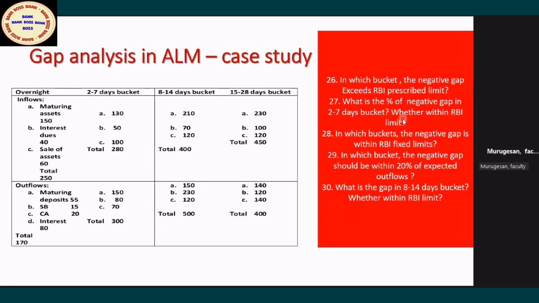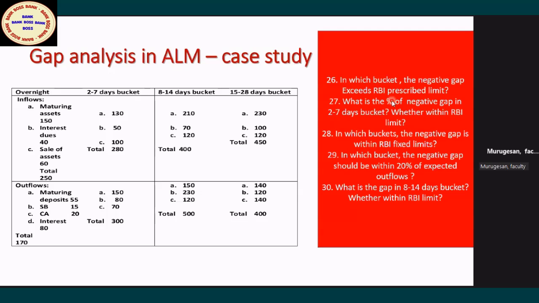Whether it is within the RBI limit, in which bucket is the negative gap within RBI fixed limits? The negative gap should be within 20% of the expected outflow, and what is the gap in the 8 to 14 days bucket, whether within RBI limit. 5 mark question. These are the 5 marks. Simply you can do. You need not worry at all. 5 out of 5 you can get. You should not miss any.